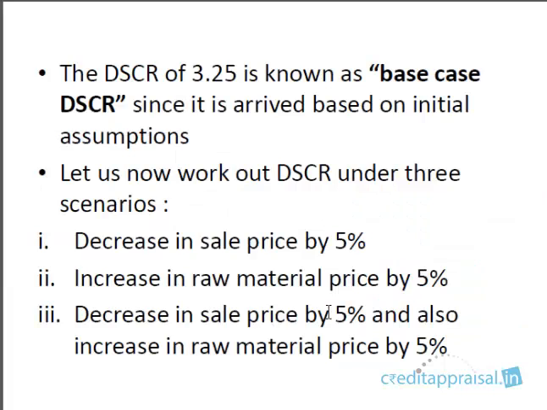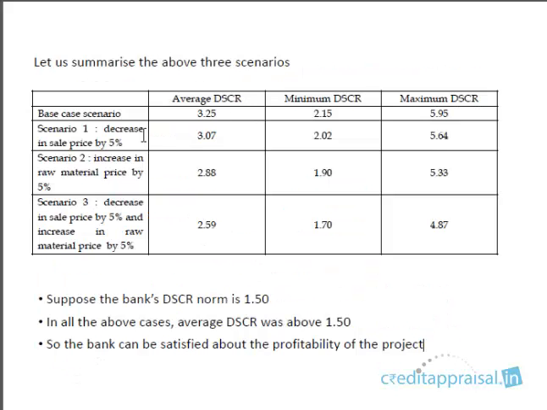Let us now rework DSCR based on 3 scenarios. In the first case, we'll decrease sale price by 5%. In the second case, we'll increase raw material price by 5%. And in the third scenario, we'll do both. We'll decrease the sale price by 5% and also increase the raw material price by 5%. And we'll rework this DSCR. We'll see how this DSCR of 3.25 is going to change in each of these 3 scenarios.